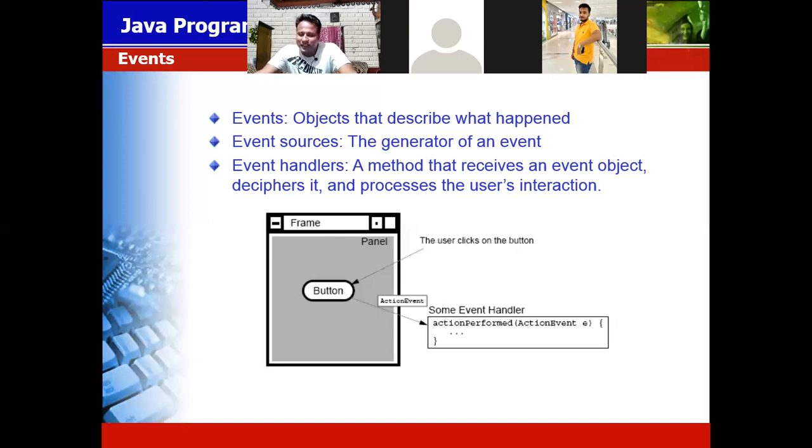Okay, so that is the same event that has happened, but the way in which you react is different.